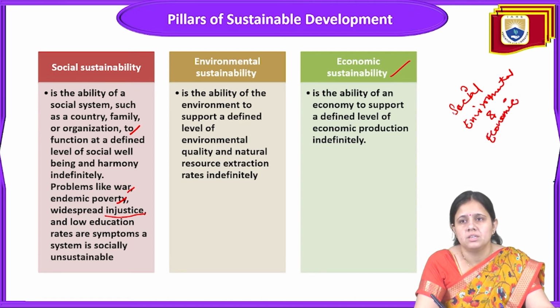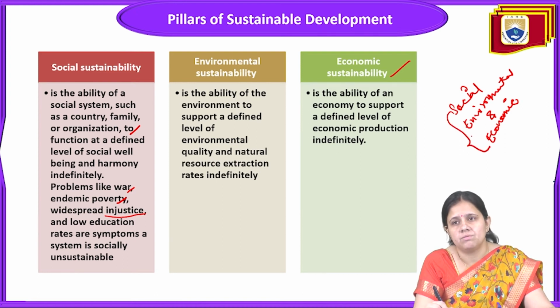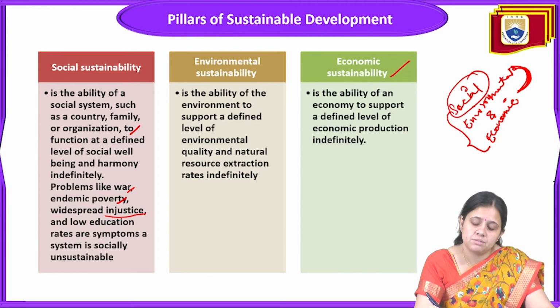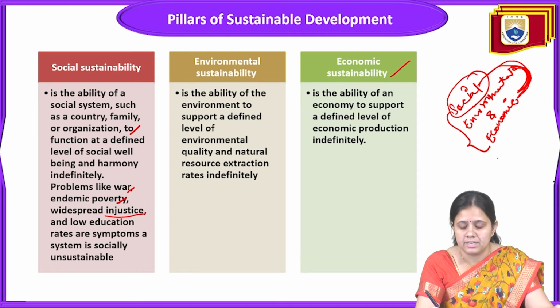Sustainability should be between all three, and these are the three pillars of sustainable development. If one does not work, the balance breaks and it will not work. So it has to be balanced between all three, then we can achieve sustainable development.